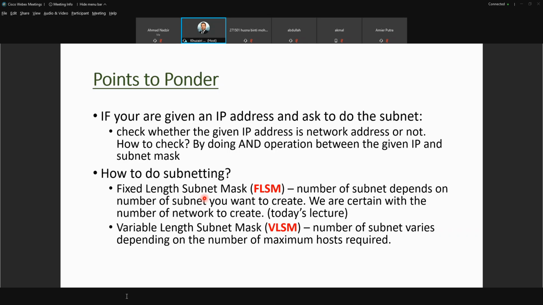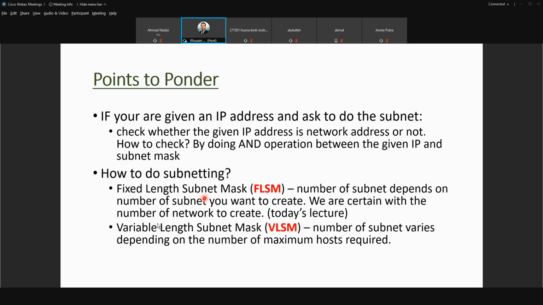So that is how you create your subnet. Sometimes it depends on the location. For example, in the hostel area, they will have a different subnet, and the school area will have a different subnet. So that is based on location.